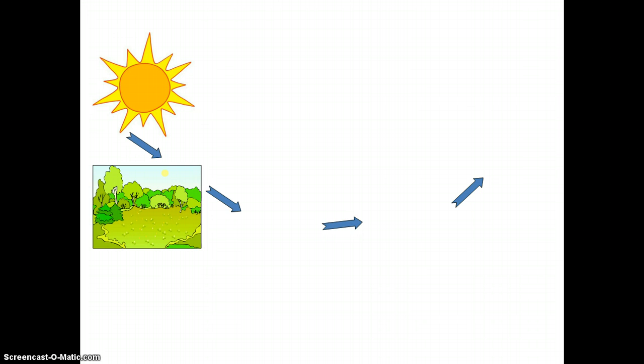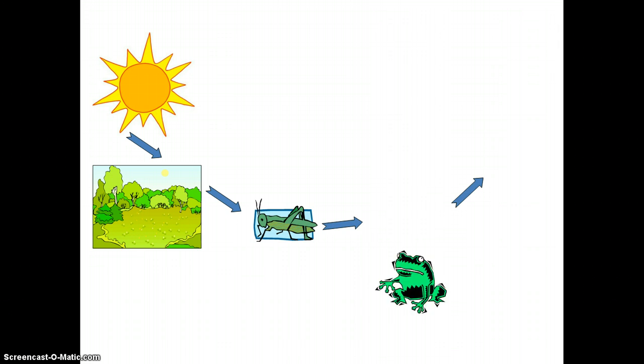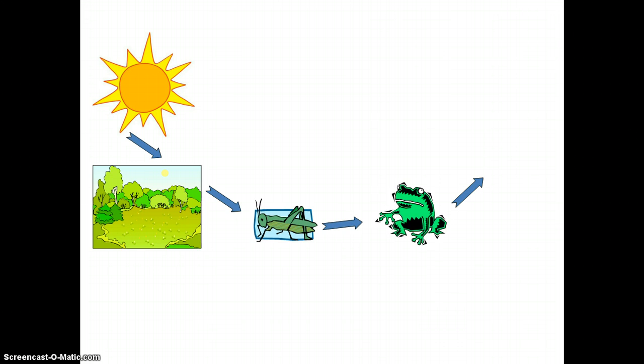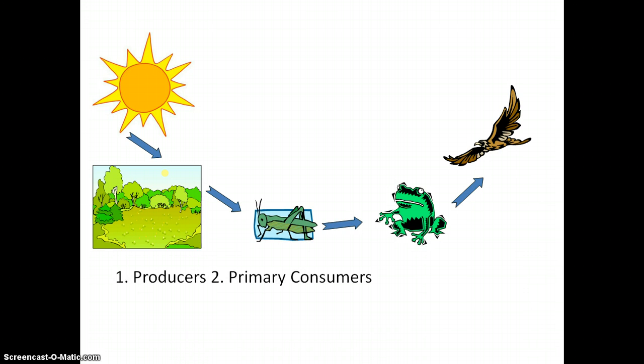Next we have producers. The grass, the trees, you can see all producers. The primary consumer is next, and that is the grasshopper, and the grasshopper eats the producer. Next, we want to look for the secondary consumer, who eats the primary consumer, and that would be the frog. Frogs eat the grasshopper. And at the top of the food chain, our tertiary consumer is the eagle. And there we have it, a little food chain for you guys.